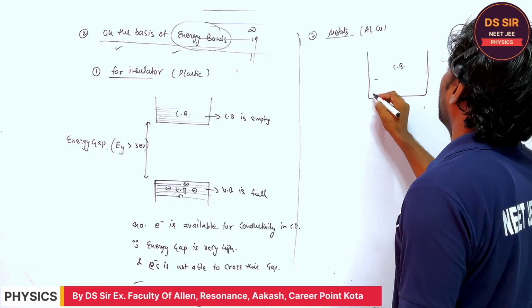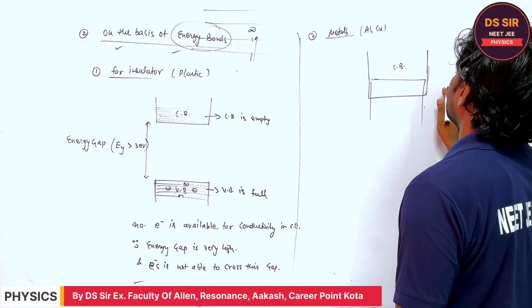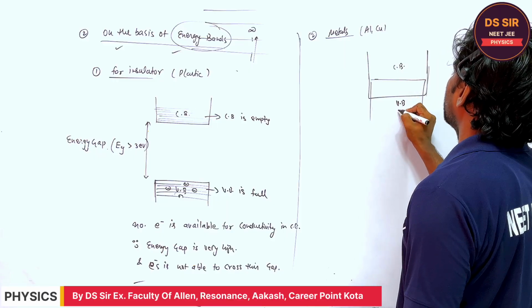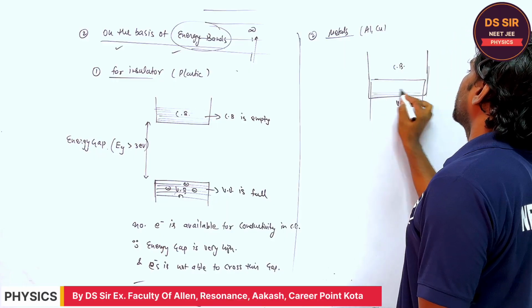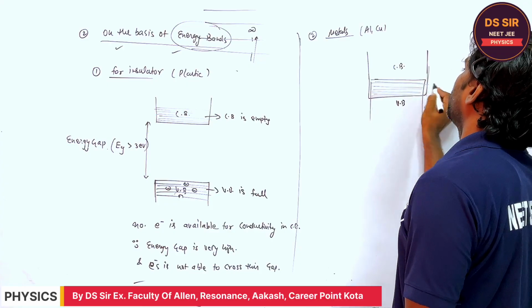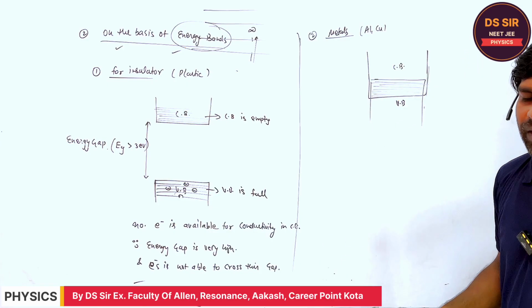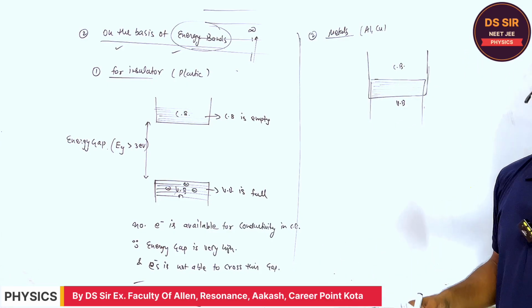Conduction band and the valence band overlap each other. This is the conduction band and the valence band. So what electrons are available in the valence band? They are automatically available for conductivity in the conduction band.